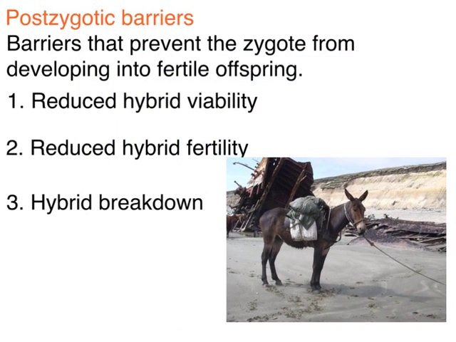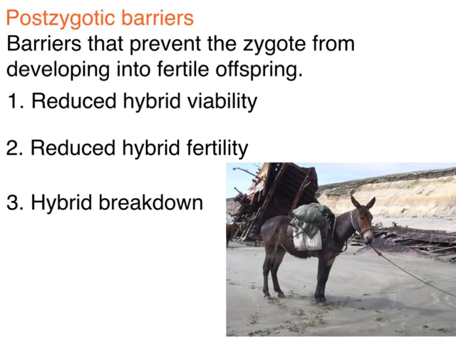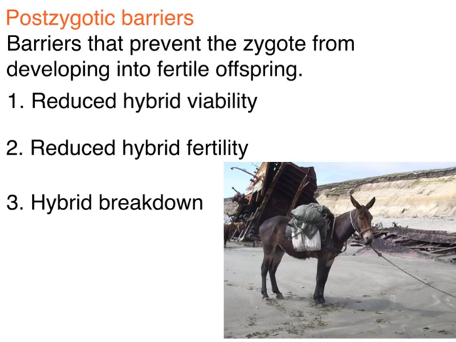It's a mule. A mule is the offspring between a horse and a donkey. And it is infertile. The last one is hybrid breakdown. Hybrid produces offspring, but offspring are not viable or not fertile.